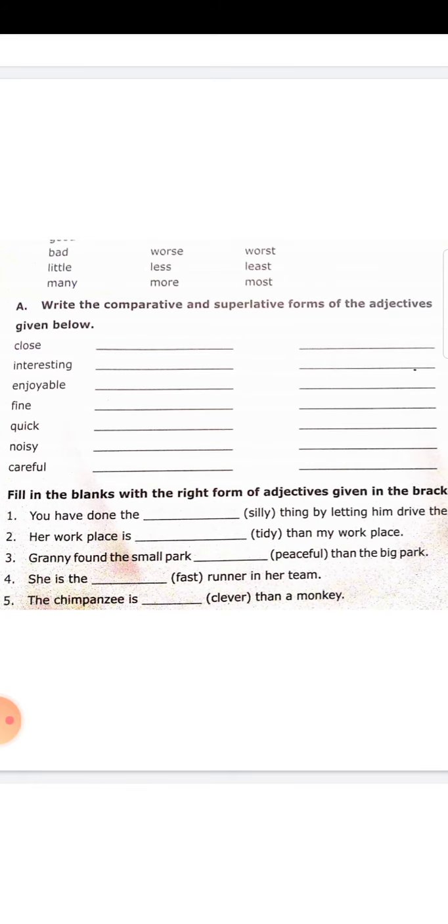Children, based on that, we have an exercise, a small exercise. Write the comparative and superlative forms of the adjectives. I will tell you the answer, we will discuss the answer orally. You try this exercise at home.